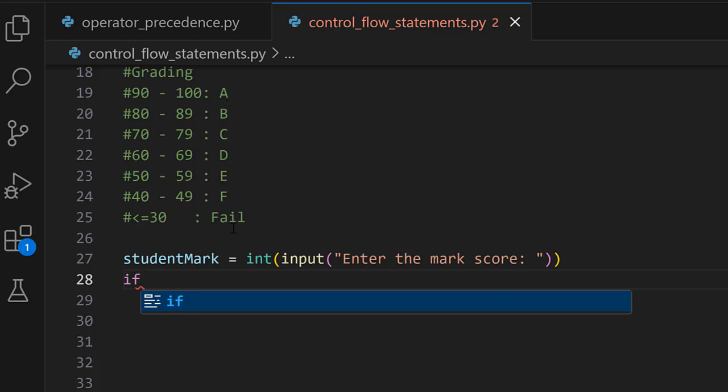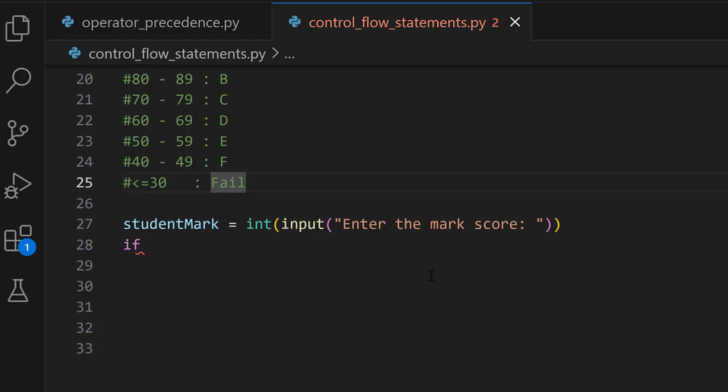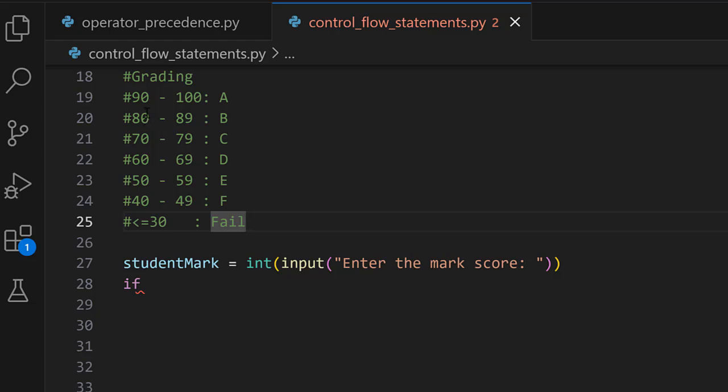Now in cases where we are going to work with the if, else if and then the else statements, we only cater for 6 conditions and then we bring in the last condition using the else statement. So how this works practically is, we are going to cater for the first condition, whereby the first condition is a range between 90 to 100.